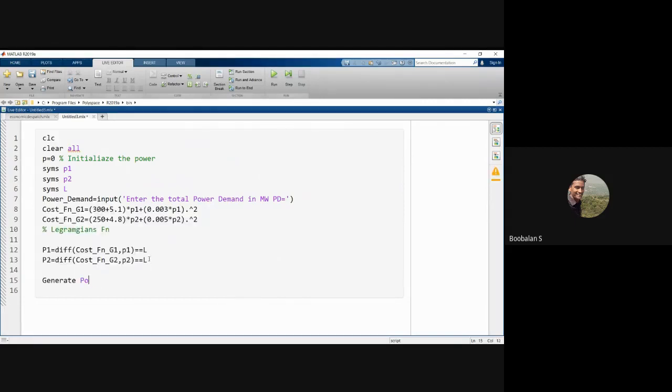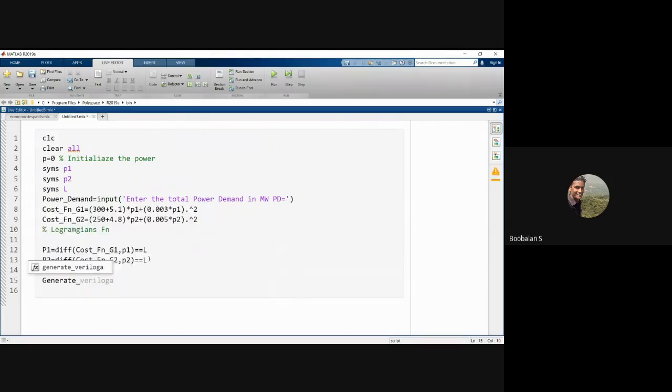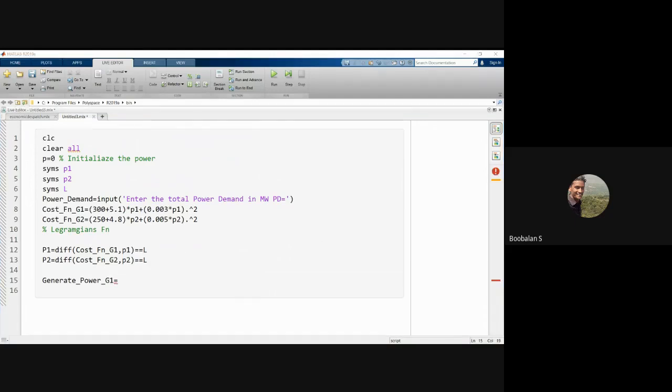Or maybe we need to use an underscore, right? Otherwise it will not be considered a variable. If you give a space it will become a function, right? So we need to use it without a space. So generated power G1. We need to use an underscore, otherwise it will consider it as a function, not a variable, right? So generated power. So how are we going to find it?